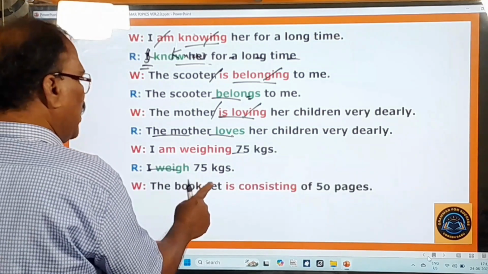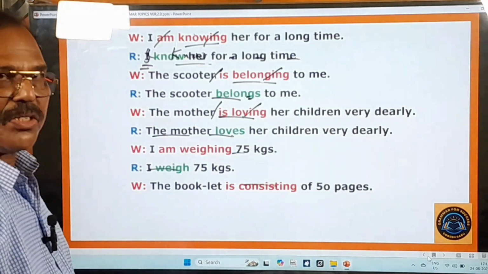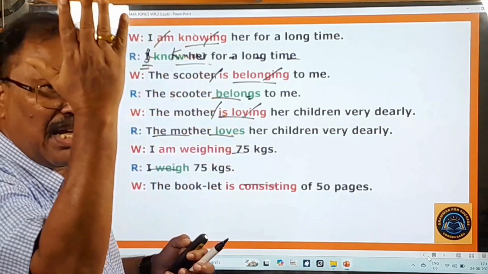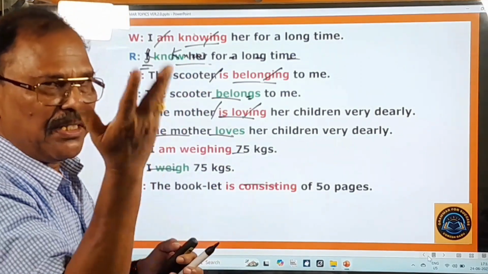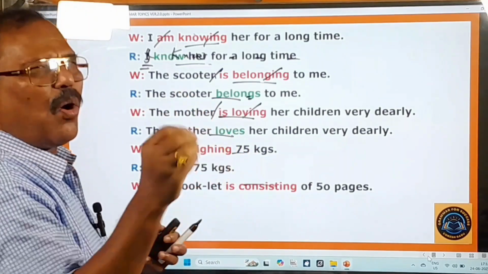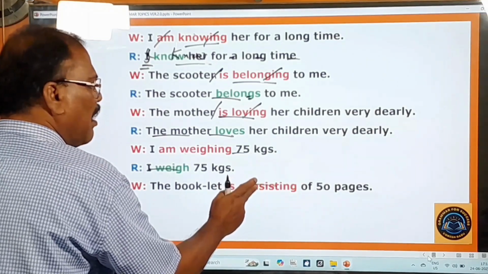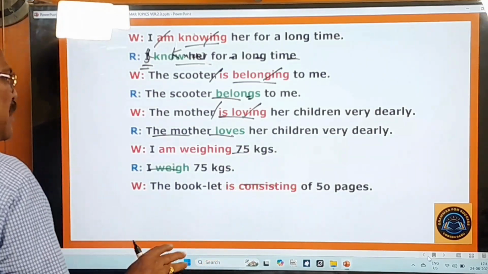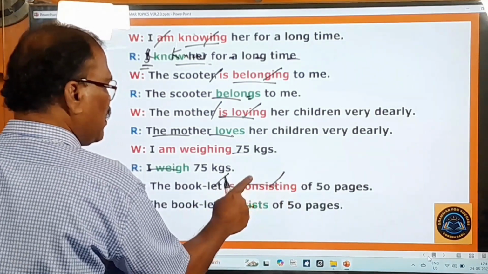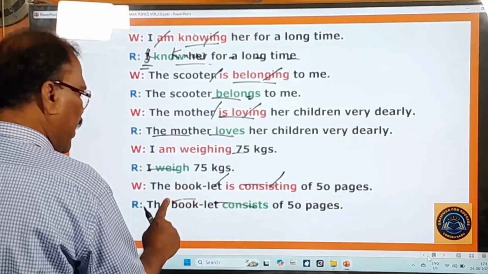The booklet is consisting of 50 pages. See here, this verb consist is also not used in the continuous tenses. So I gave a big list of these verbs elsewhere in some other video. Okay, please, if you happen to come across that, you learn all those verbs. But here I am giving all of them very briefly. Okay, here this consist verb is there. This is never used in the continuous tense, and therefore you have to express it in the simple present. The booklet consists. Is is dropped, ing is dropped, consist remains. Then since it is in the third person singular, you add s to that,